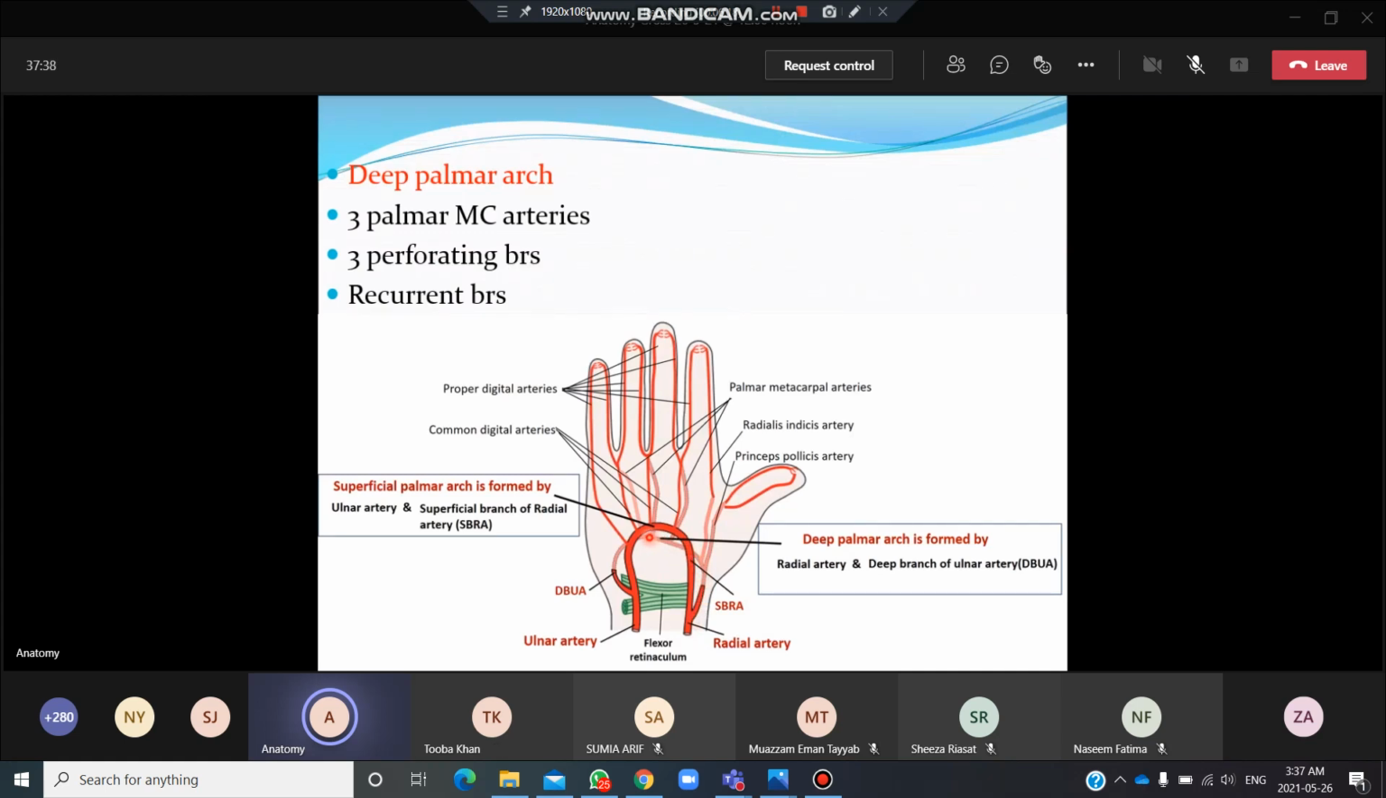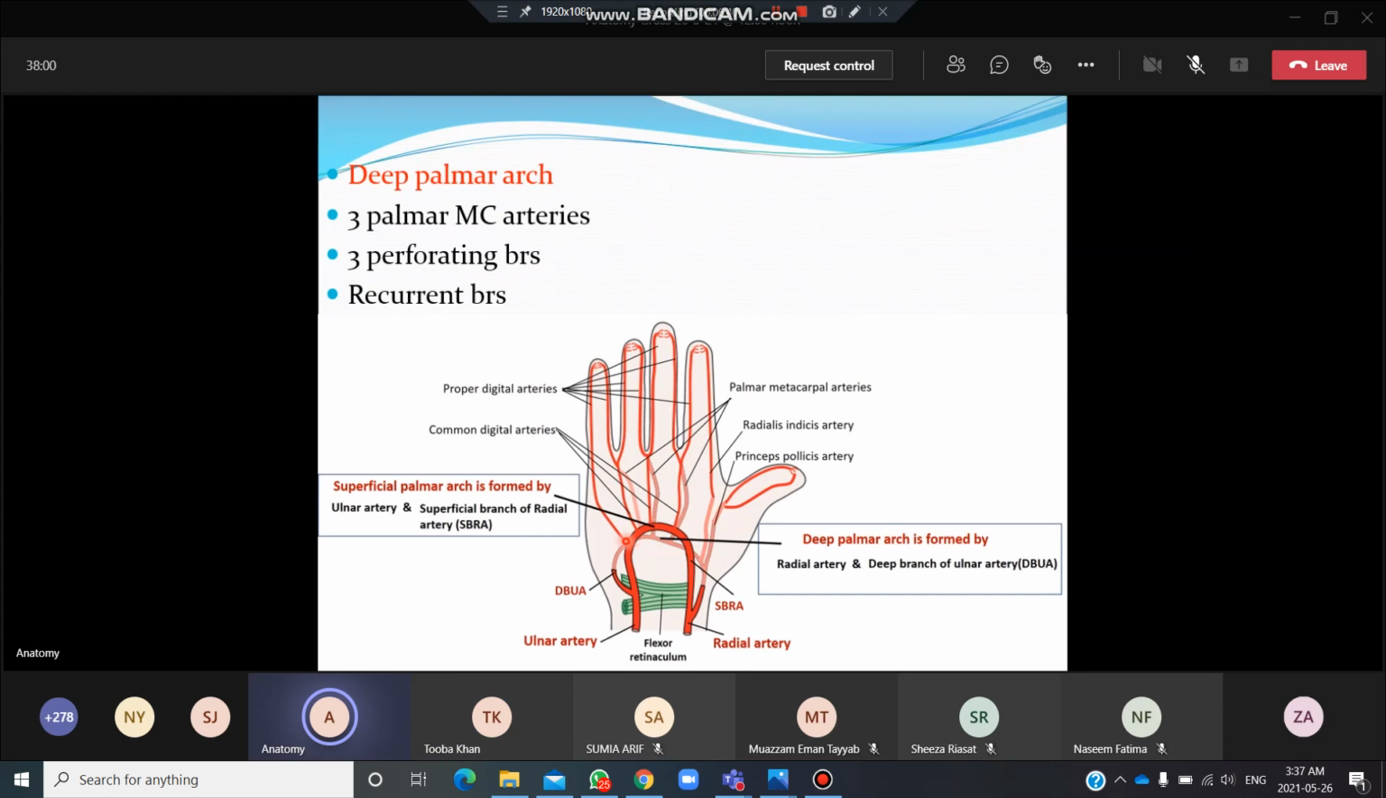When it turns medially toward the base of the fifth metacarpal, over here, because this is a deep palmar arch, it is completed on the medial side with the help of the deep branch of the ulnar artery. This is the deep branch of the ulnar artery. It joins this one at the level of the base of the fifth metacarpal to form one complete arch over here. This is called the deep palmar arch.